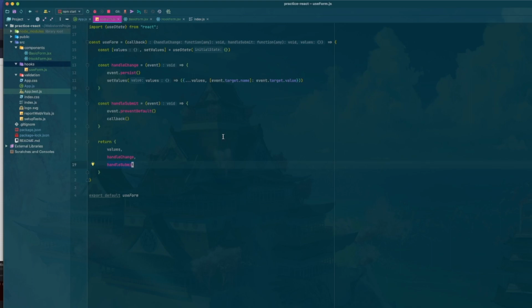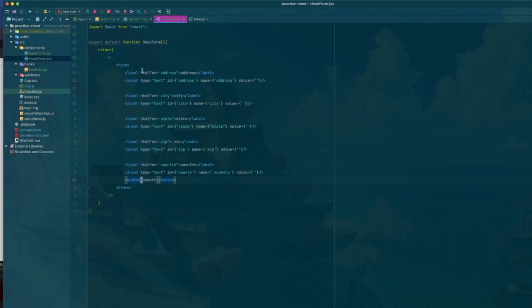Once again, in just a slight overview, we create a new function. This is going to be our custom hook. We create our state, which is going to be a values and the setter. We assign it to an empty object. The handle change handles the creation and updating based on a key value pair of the event target name and the event target value. The handle submit prevents the default and then just calls whatever function we pass in here.